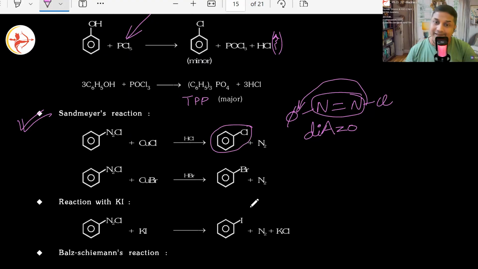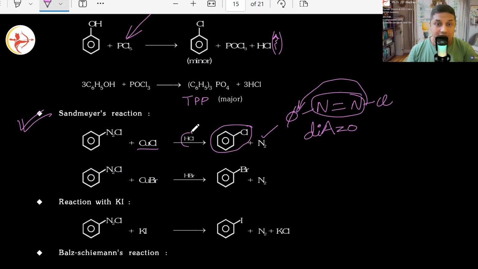Make sense? Nitrogen gas is given off. Please keep in mind, wherever you find a diazo linkage, two nitrogens connected with each other, a little bit of heat, and with the help of some reagents, this nitrogen gas will be given off. Or if not heat, at least some acid. Now here acid is coming into use.